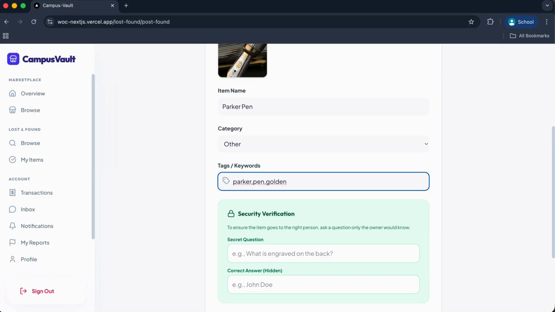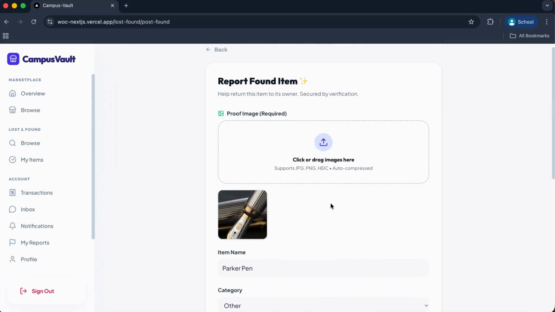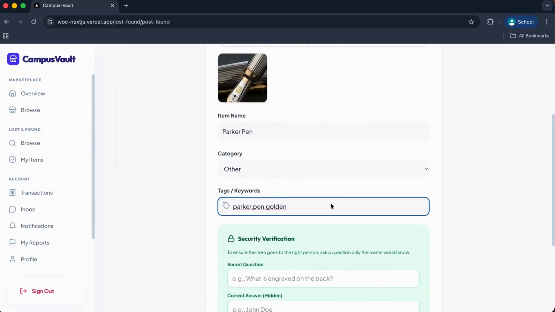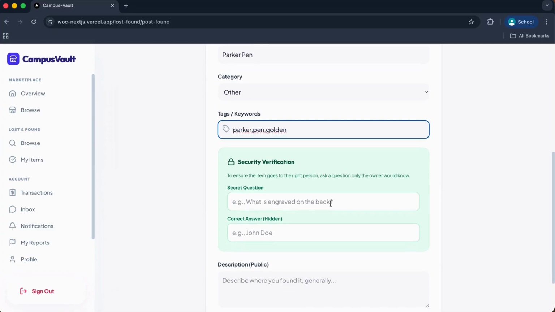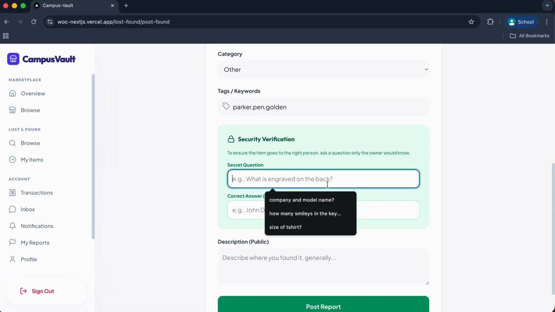Now I can ask a security verification question. When a person tries to claim that the item which has been reported as found is mine, and I want to claim it, the person will have to answer the security verification question. If I approve that the answer is correct, only then the item will be marked as claimed. I will show you the whole process.